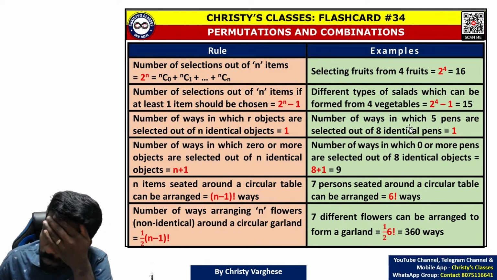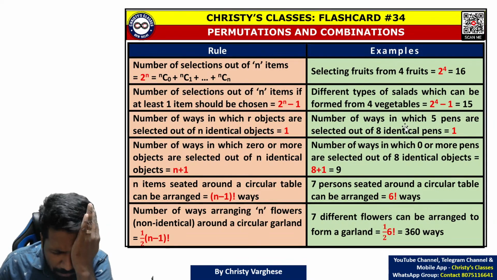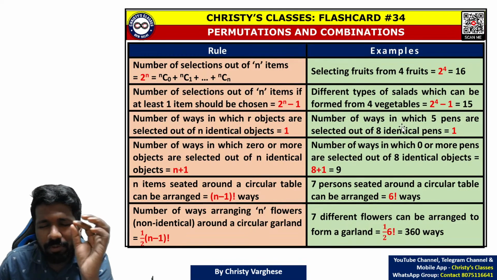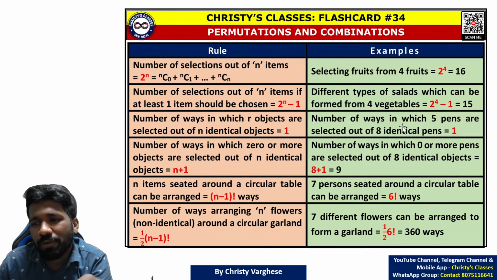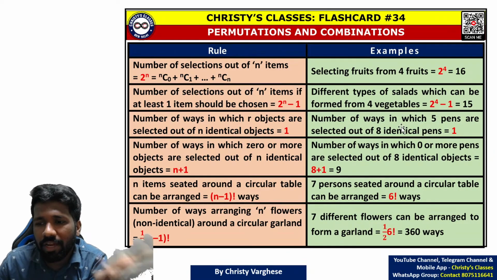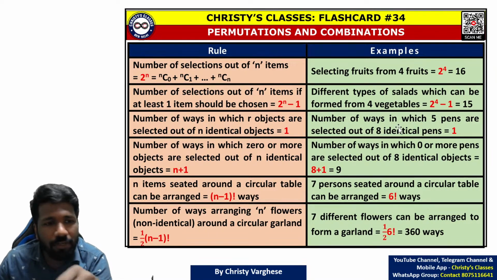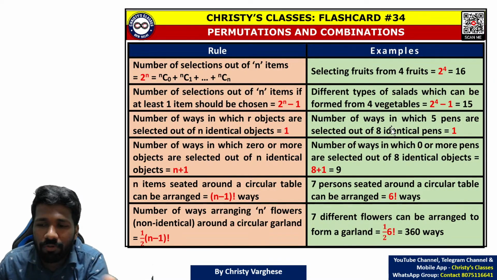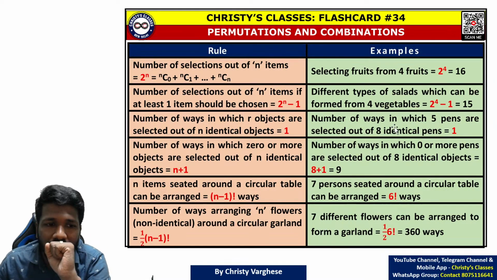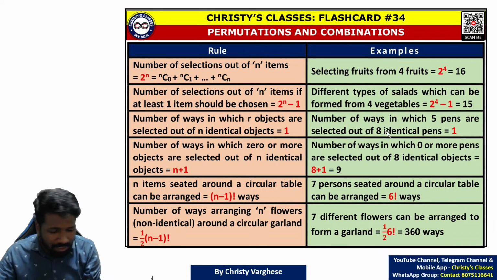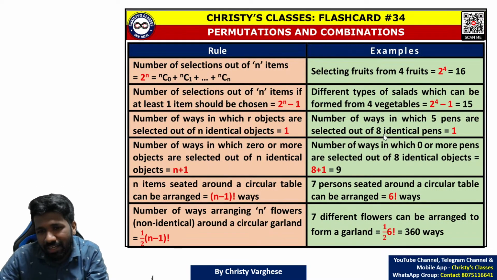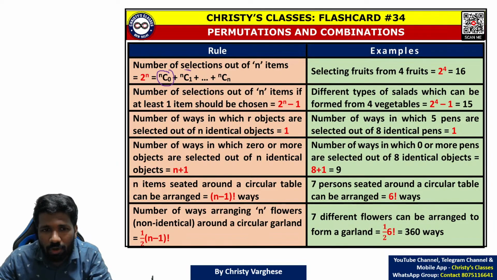Selecting fruits from 4 fruits. If the question says selecting 3 fruits from 4 fruits, that is the combination formula 4C3. If it is 2 fruits, that is 4C2. 1 fruit, 4C1. But here it is not mentioned how many fruits are selected. So one way to do that is 4C0, 4C1, 4C2 up to 4Cn.